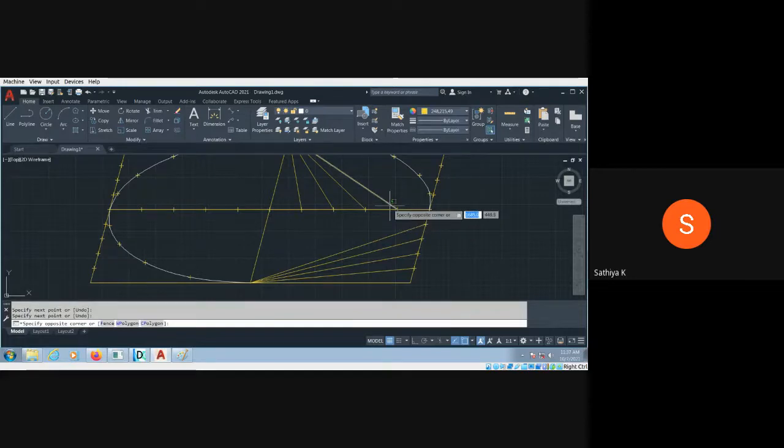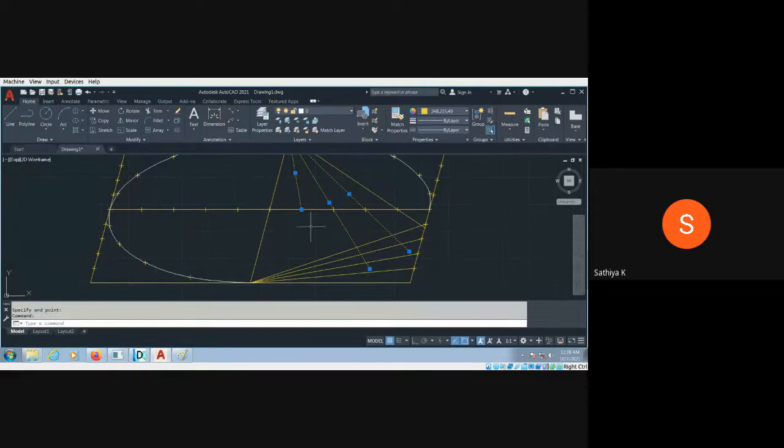So select the first line, move the cursor over here, lengthen up to the first point. Okay. Then select the second one, lengthen up to the second line. Okay. Then third one, move the cursor over here, lengthen and up somewhat here. Third one.